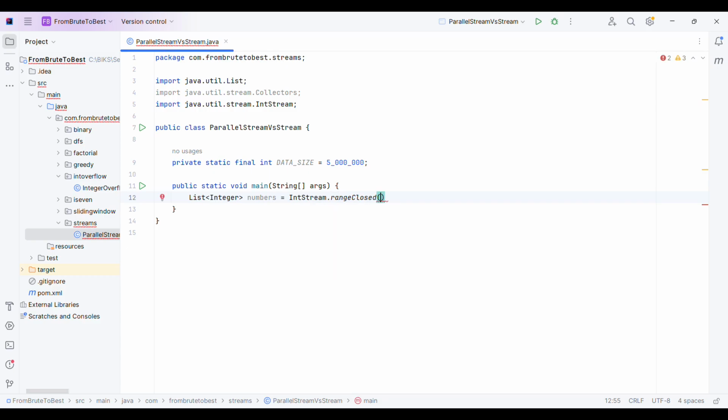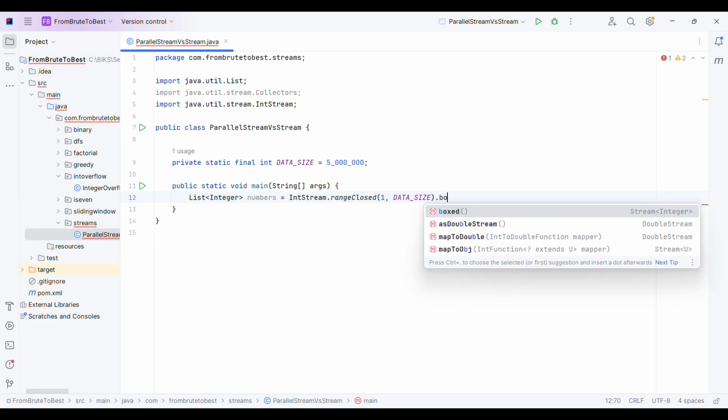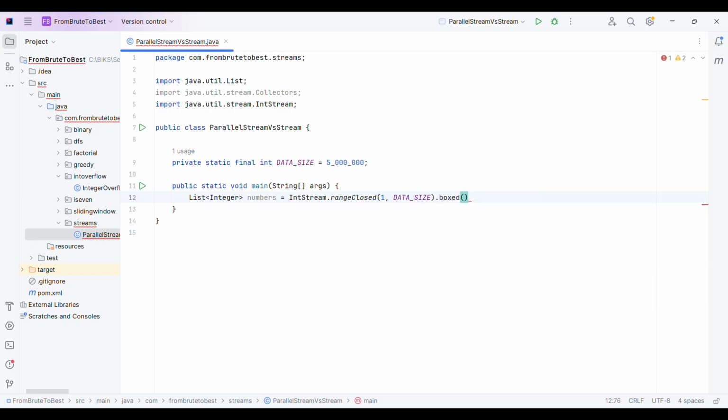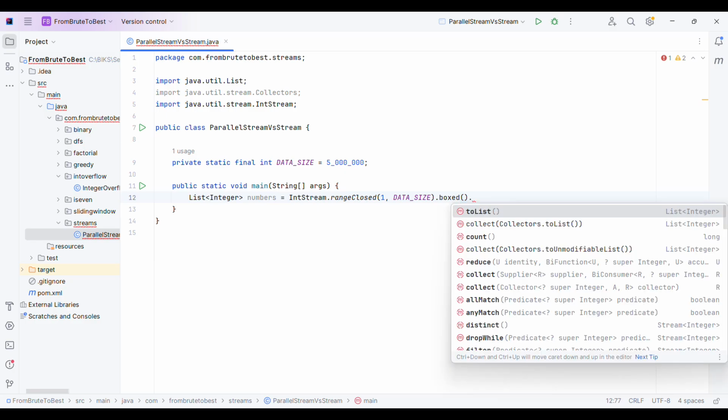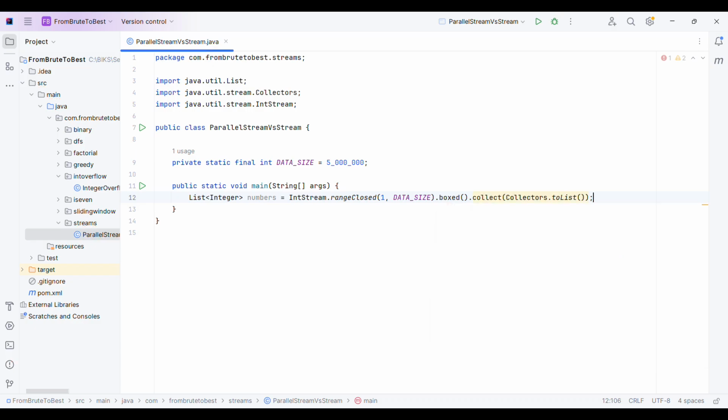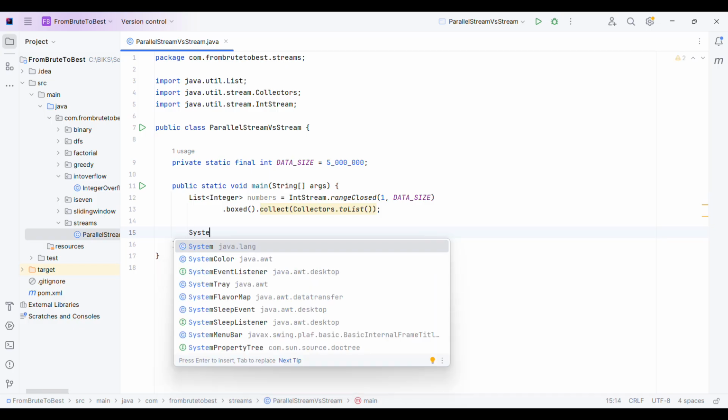Okay, and I will fill up to data size, then boxed, then collect. Just for your understanding, let me break it into multiple lines so that you can read it in a better way. Now let me add some prints.